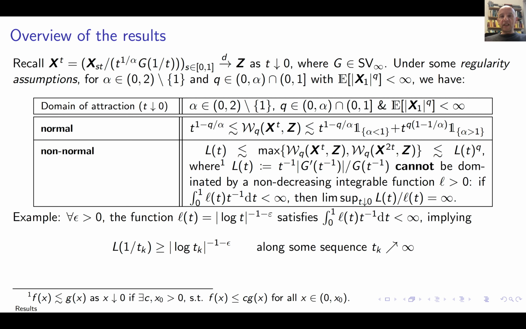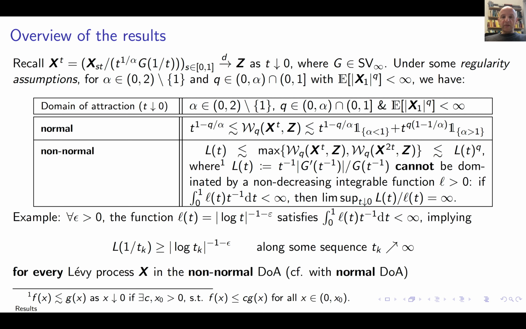So that's the first thing. You see, there's a big difference. Here it's polynomial, and here it's never going to be faster than logarithmic, at least along some subsequence. Now, yes, one should compare normal and non-normal.